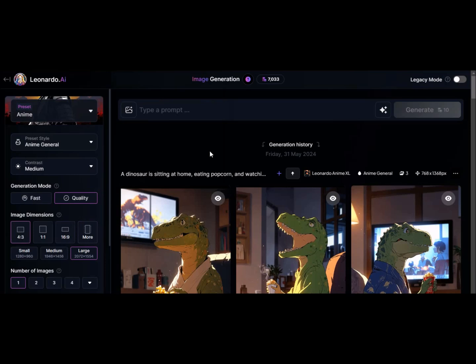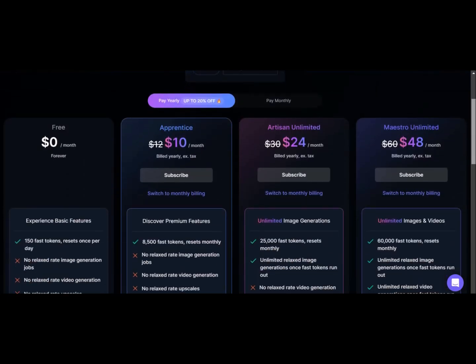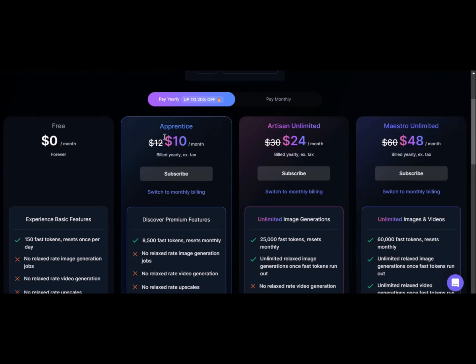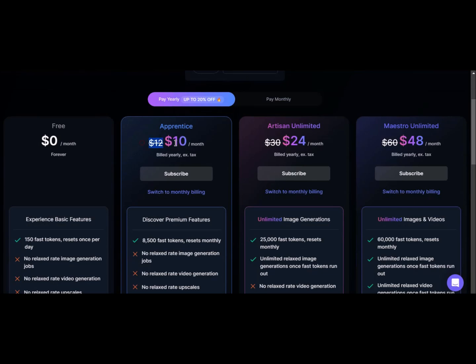Before creating a sample design, let me talk about the pricing. If you want to do high-level work, the prices are very affordable. As you can see, it starts at $12 per month. If you pay annually, it drops to $10. And you can see the tokens. The $12 package gives 8,500 tokens per month. That averages to 283 tokens per day. The platform already gives 150 free tokens daily, which amounts to 4,500 tokens per month.